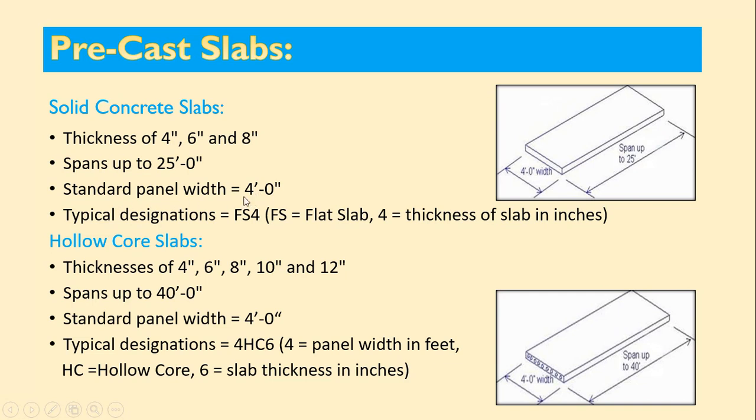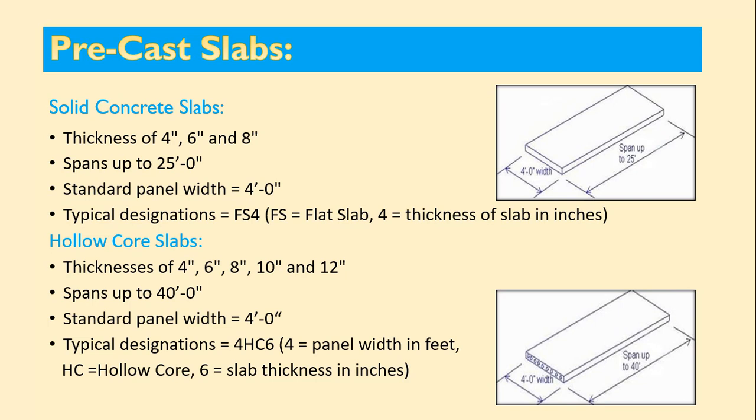Standard panel widths are 4 feet. These are panels having 4 feet width, and length is up to 25 feet. So a 4 feet by 25 feet panel is possible, with a thickness of 4 inch, 6 inch or 8 inch. In case of solid concrete, different designations are used in the factory. If it is given FS4, it is a flat slab. FS stands for flat slab, 4 stands for the thickness of the slab in inches. So a precast slab panel having thickness 4 inch is FS4.